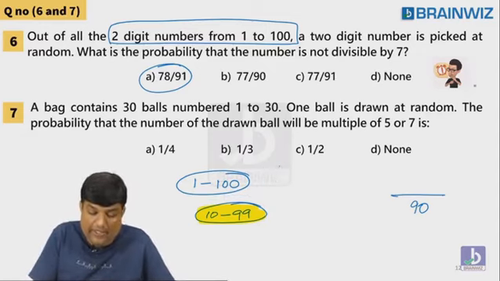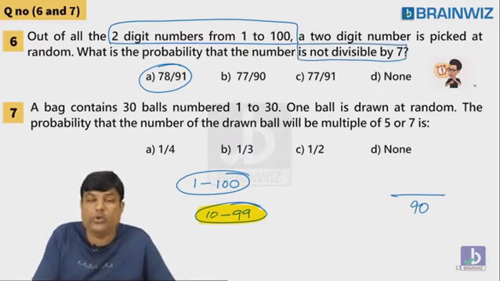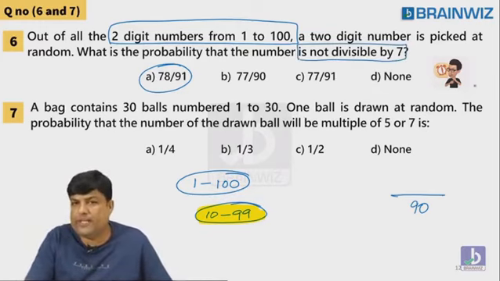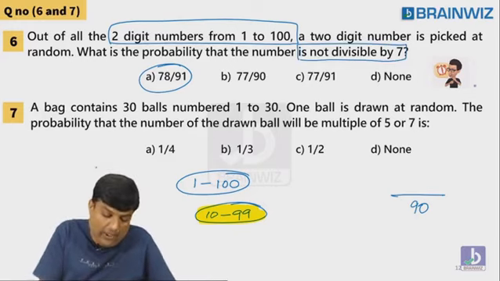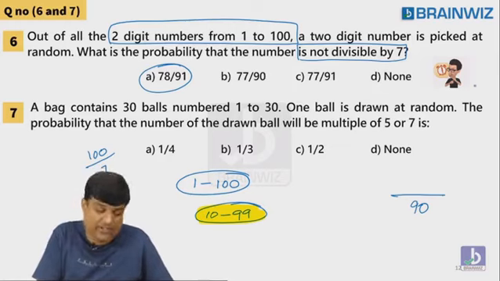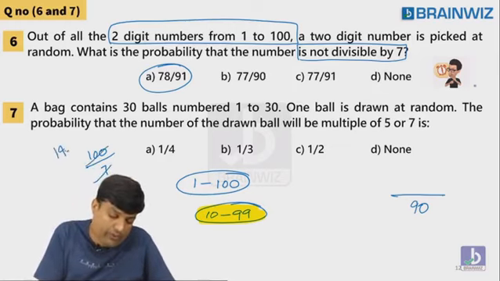So in this yellow color, what's the probability that the number is not divisible by 7? What do I know not divisible by 7? First I'll check divisible by 7. Let me check divisible by 7. In 1 to 100, how many numbers are divisible by 7? If you just try to see here, you'll get 14-point change. Guys, when you get 14-point change, remove the change. Don't take the change, but take this absolute number, that is 14.